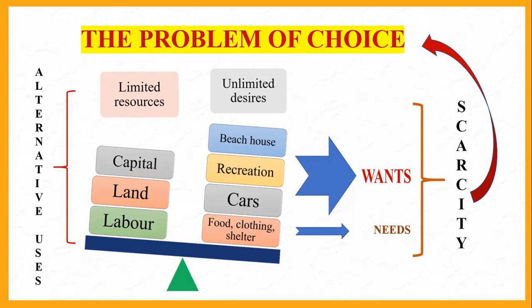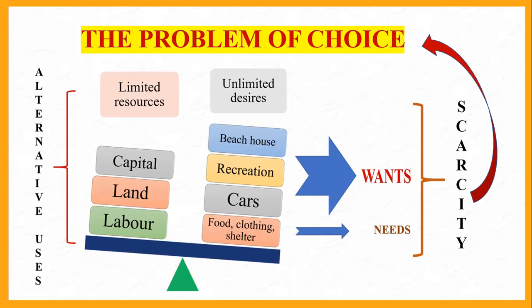When you have limited resources, what do you choose? What are the decisions that you take? Which resource to use and which resource not to use, and how to use these resources. This is a choice. This is the problem of economics. The whole subject of economics is actually dealing with this problem of choice.